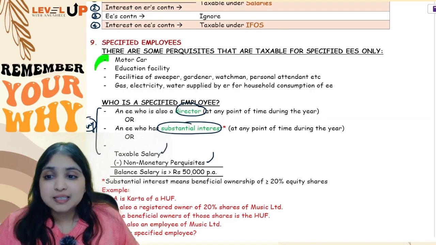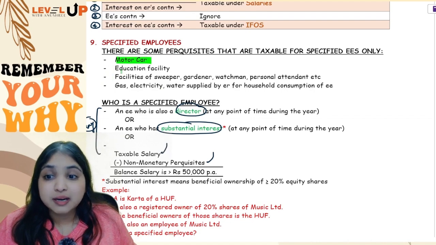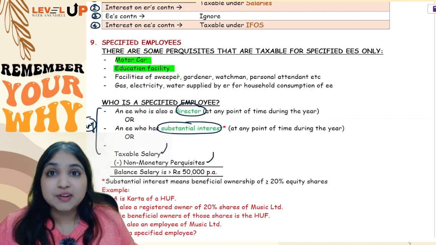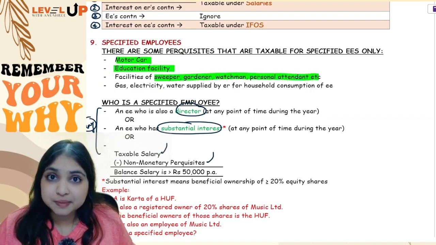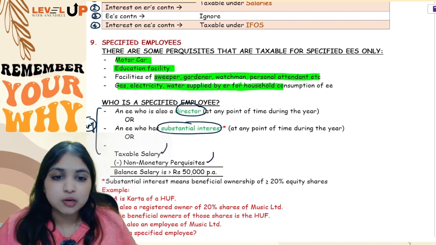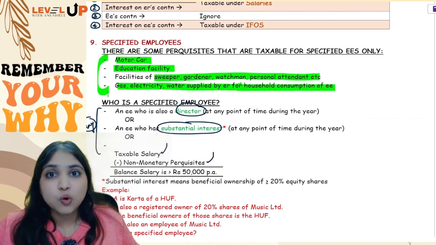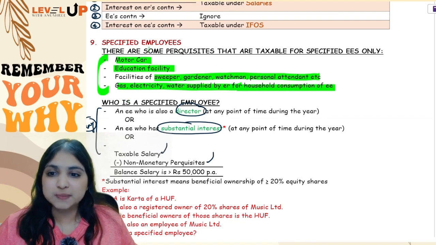Now there are some perquisites, I was telling you, which are taxable only for specified employees. Number 1, motor car. Number 2, education facility. Number 3, facilities of sweeper, gardener, watchman, personal assistant and all. And number 4, gas, electricity, water supplied by the employer for household consumption of the employee. So there are 4 perquisites only which are taxable only for specified employees, not taxable for non-specified employees.